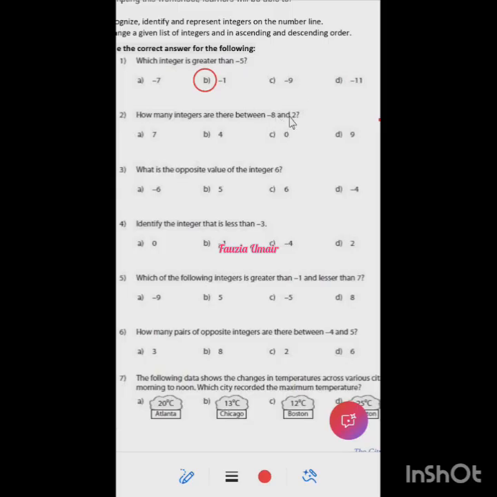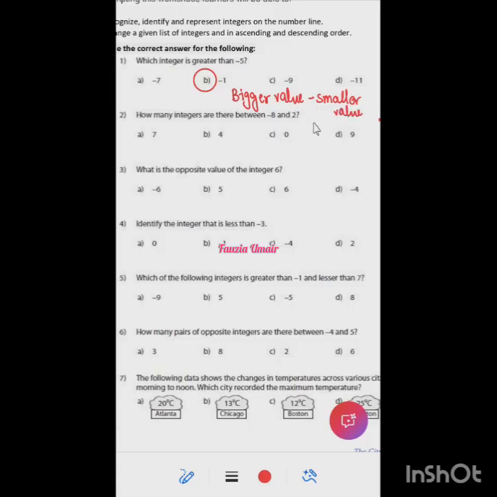When this kind of question comes, there is a formula to find the answer. When we solve questions where the temperature of two cities is given and you need to find the difference, the formula is the bigger value minus the smaller value.